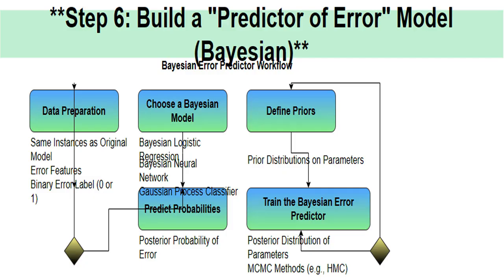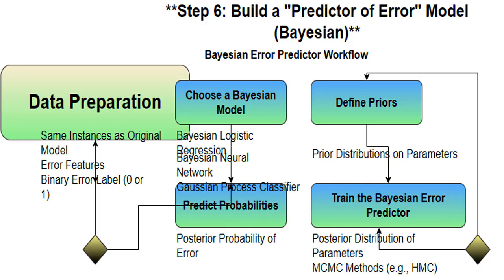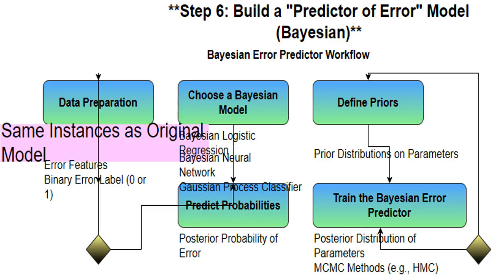Now, let's create a model, the error predictor, using a Bayesian approach to predict when the original model is likely to make mistakes. Prepare the dataset for training the error predictor. This involves using the same instances from the original model, along with the created error features, and a binary label, indicating if the original model's classification was correct or incorrect. One option for the error predictor is Bayesian logistic regression.